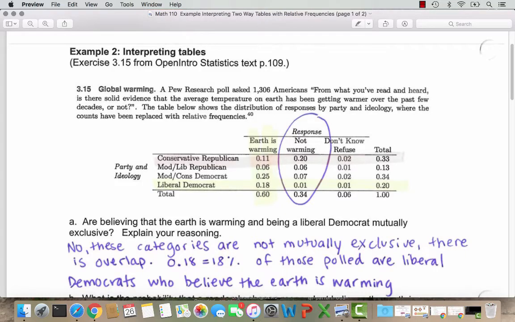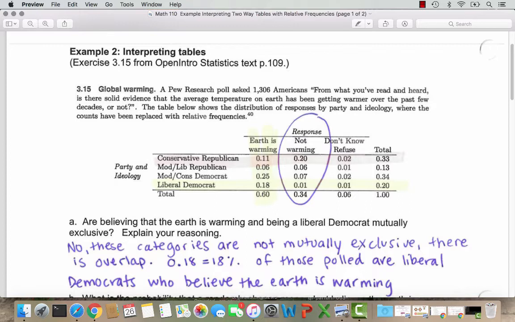In this example, we are looking at a two-way table. This data comes from a Pew Research poll of 1,306 Americans. They asked these Americans, from what you've read and heard, is there solid evidence that the average temperature on Earth has been getting warmer over the past few decades or not? So our table here shows the distribution of responses by party and ideology.